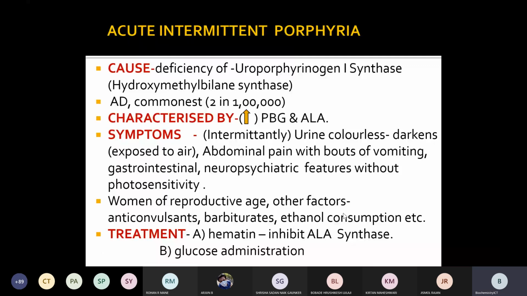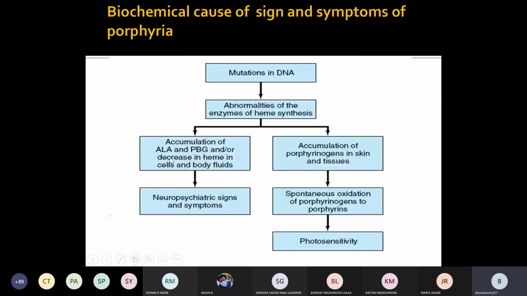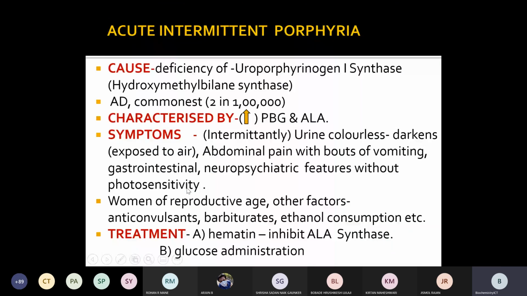So the first one is acute intermittent porphyria, where accumulation of ALA and PBG takes place, leading to neuropsychiatric symptoms. The name itself indicates that the symptoms are observed intermittently. The symptoms observed in this type of porphyria occur intermittently. That's why the name is given as acute intermittent porphyria.